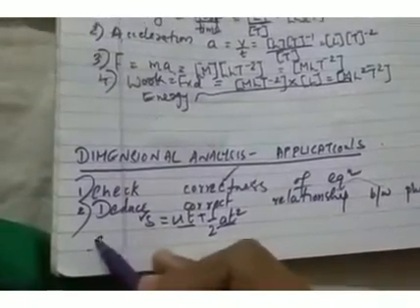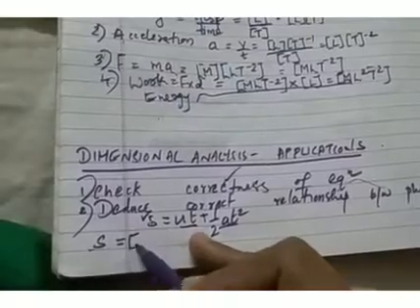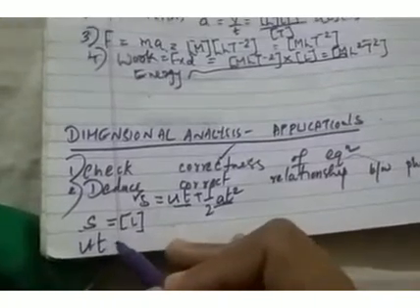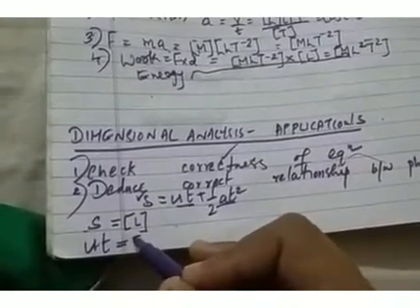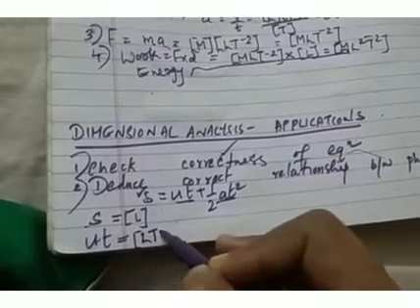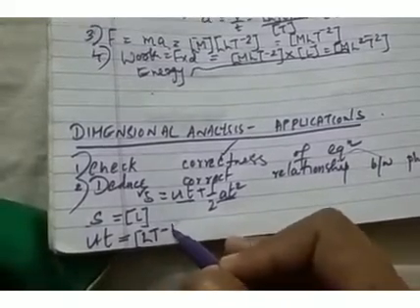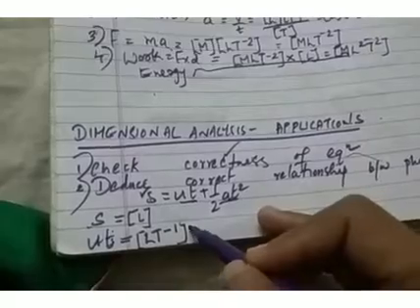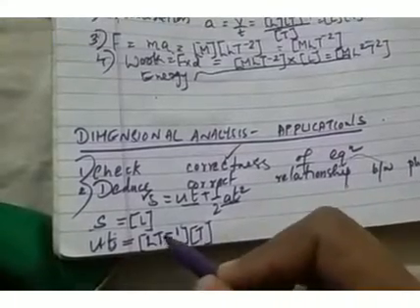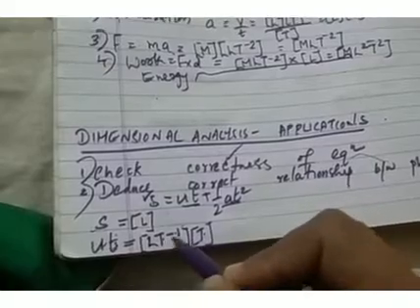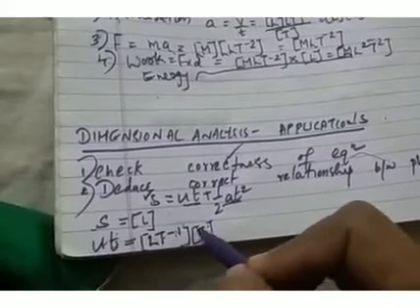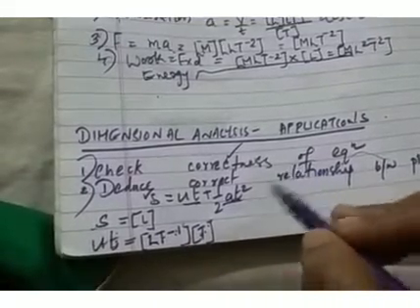So the first term is S. S means displacement. The dimension of displacement is L. And the second term of this equation is ut. You know that u is the initial velocity, and the dimensional formula for velocity is L T raised to minus 1. Then the dimension for t is T. So here we have T raised to minus 1, here we have T. When you simplify, you will get T raised to minus 1 plus 1, 0. So you will get L T raised to 0, and T raised to 0 is 1. So you will get the dimension as L itself.